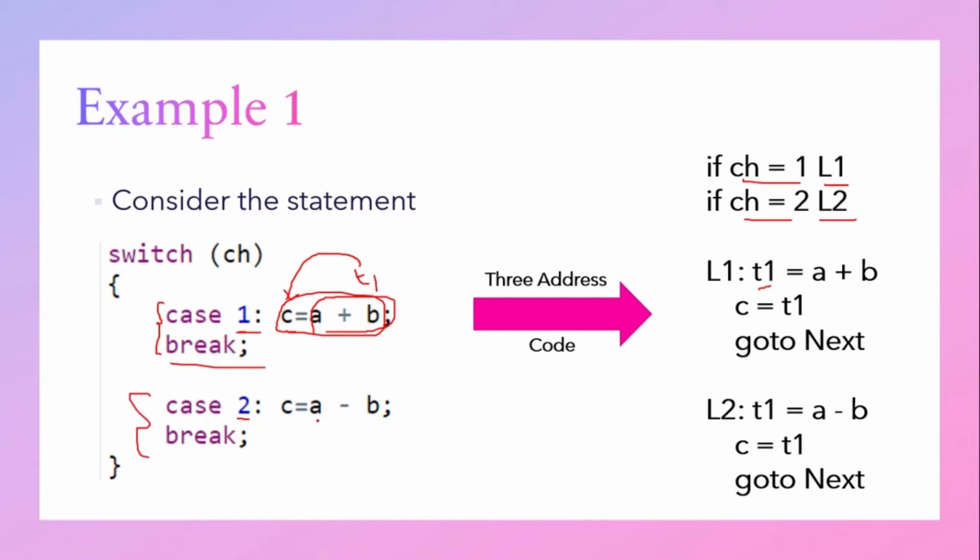In case 2, what statement are we having? C is equal to A minus B. So first A minus B will be evaluated and the result is stored in some temporary variable T1. Then after that we will assign the value of T1 to C. So C is equal to T1. Then finally we will go to next. So this is the corresponding 3 address code for the switch statement.